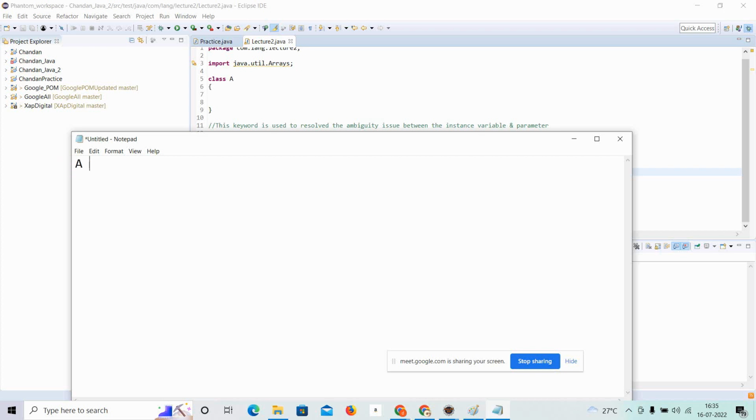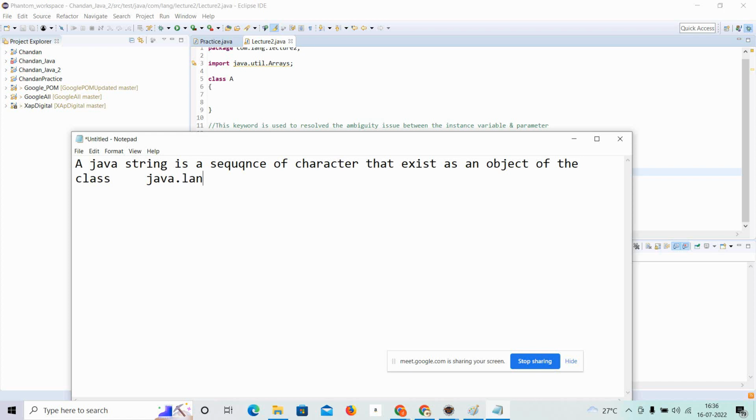A Java string is a sequence of characters that exists as an object of the class, which exists in the java.lang package.